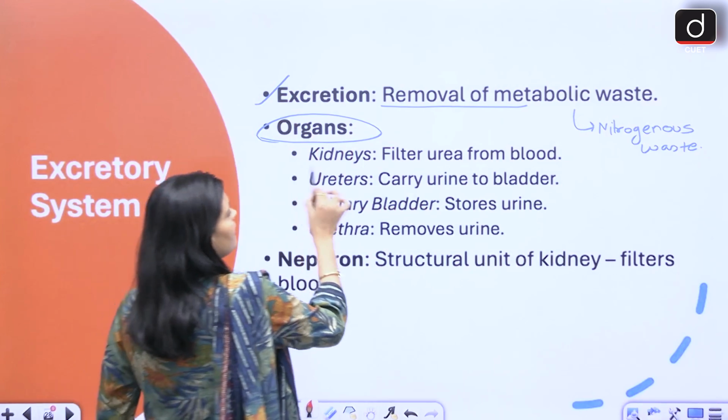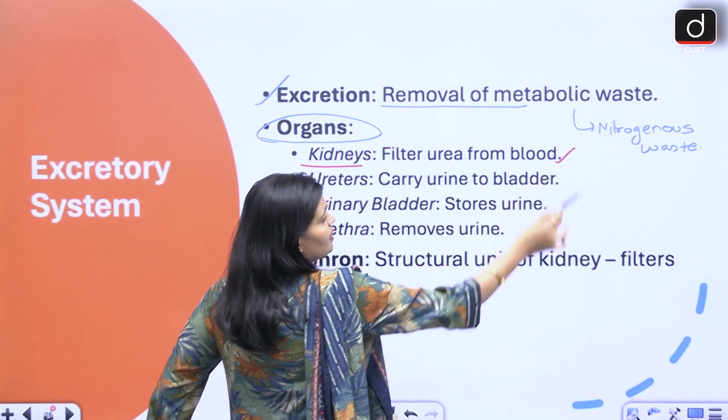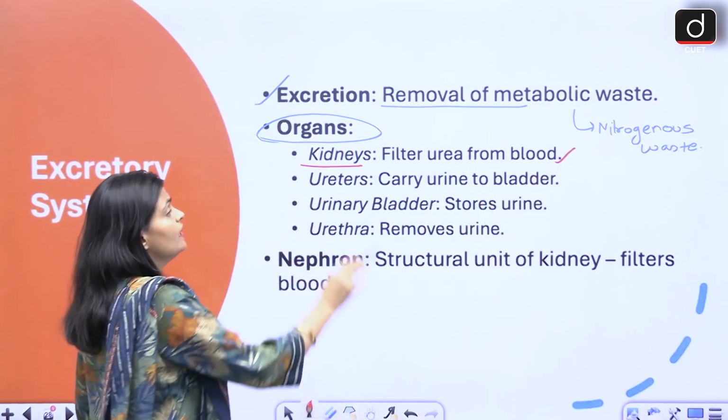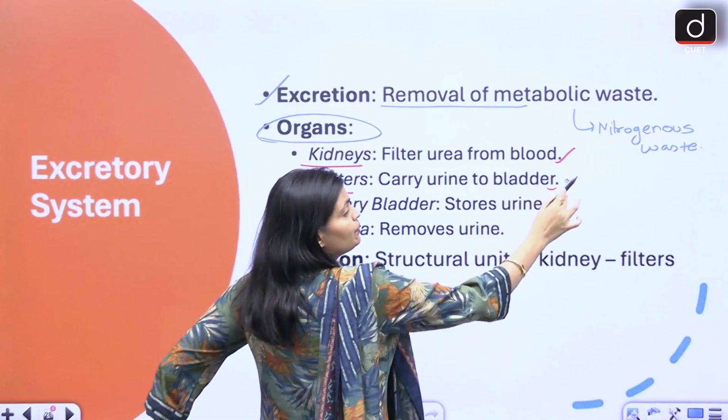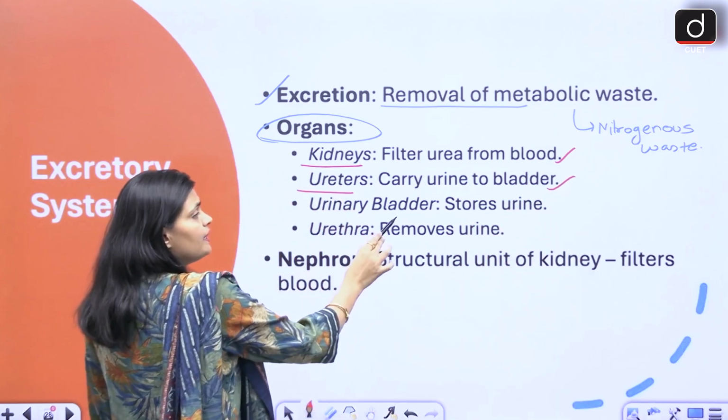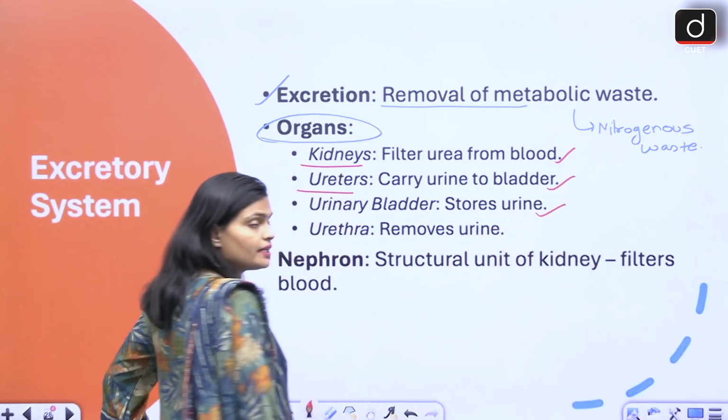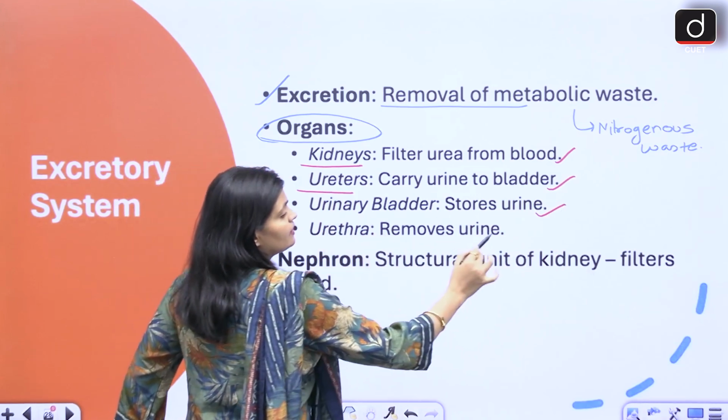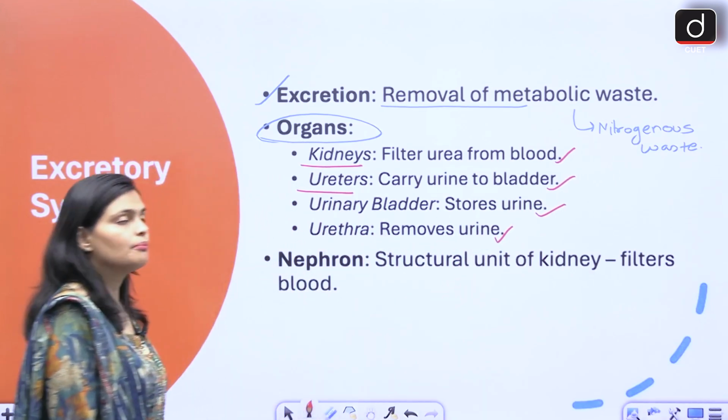So what is the function of the kidney? It filters urea from the blood and makes the urine. The ureter carries urine to the bladder. The urinary bladder stores our urine until it gets full, and then the urethra removes urine from our body.